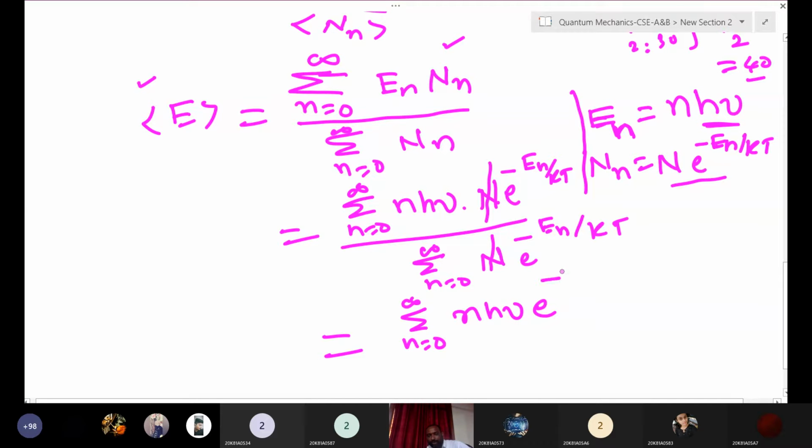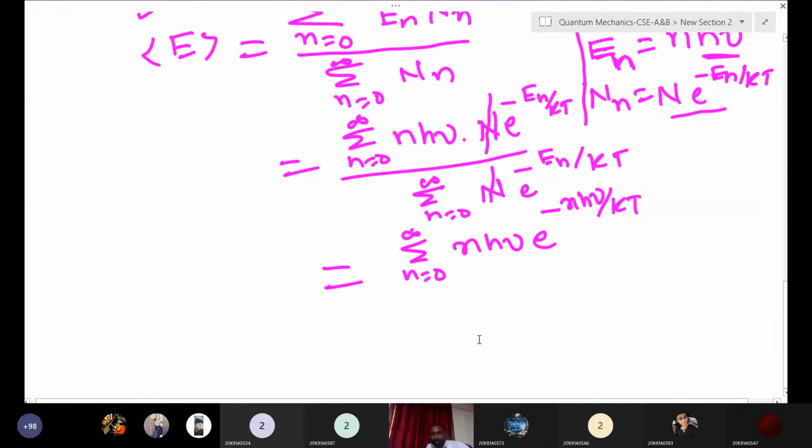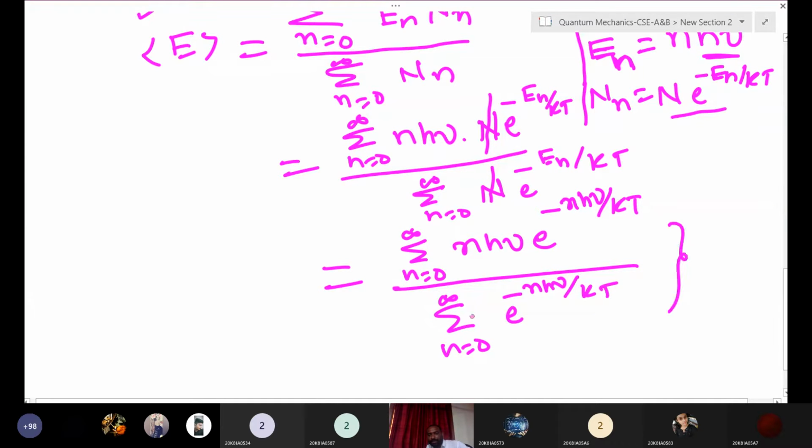You can write the same thing, n h nu by kT. Now in the denominator also you write the expression. Here also you write the summation over n equals 0 to infinity. Here this term is not there, only the number of particles. E_n means what? n h nu, right? n h nu by kT. Now we got this expression, right?